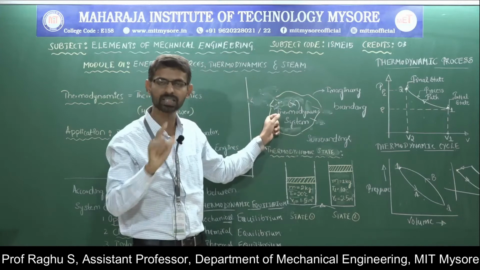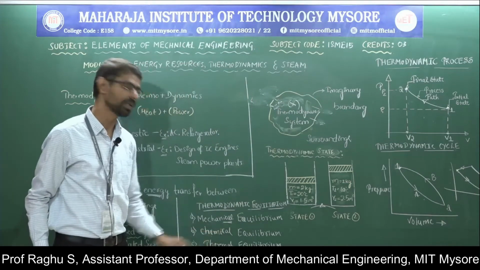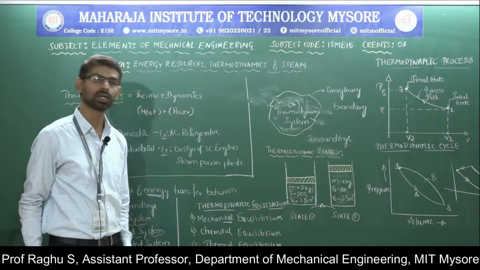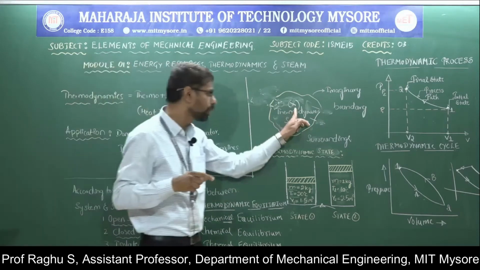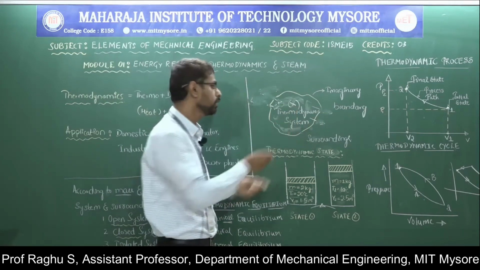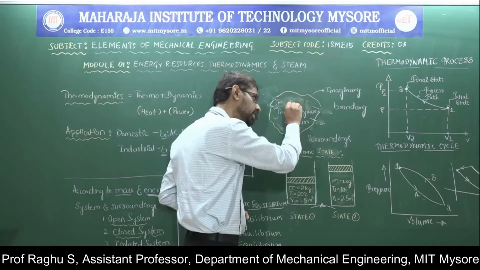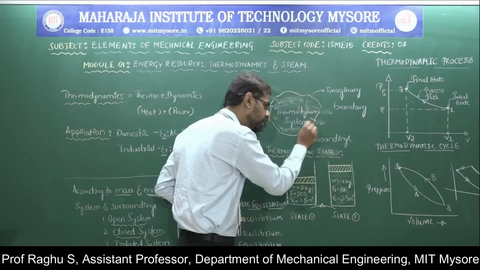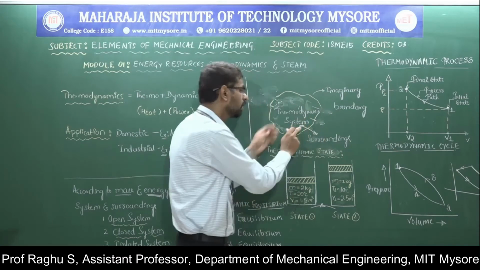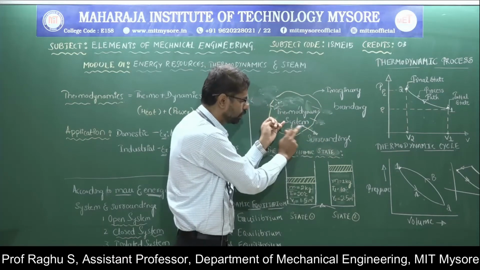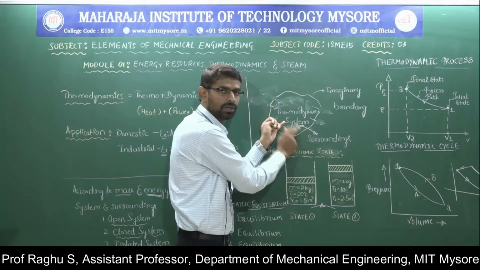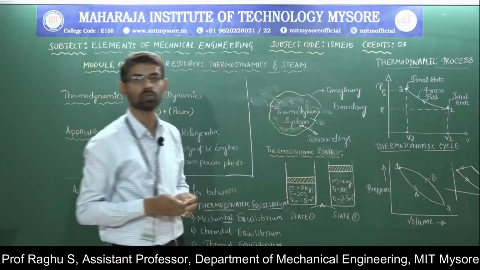Then thermal equilibrium: the system is said to be in thermal equilibrium when there is no temperature difference within the system and also between system and surrounding. There should not be a temperature difference between surrounding and system.